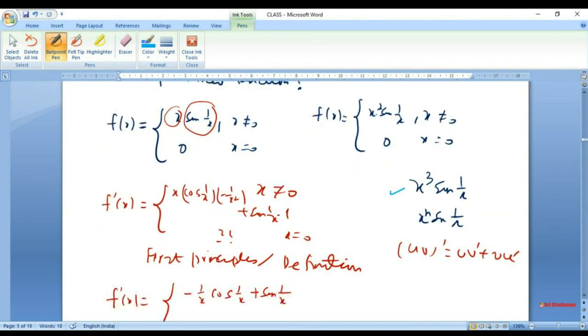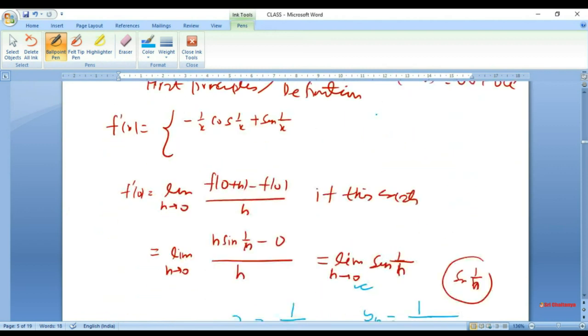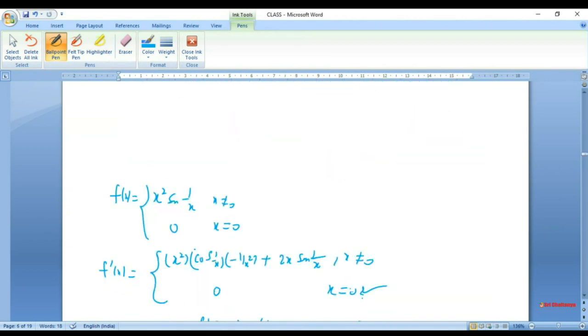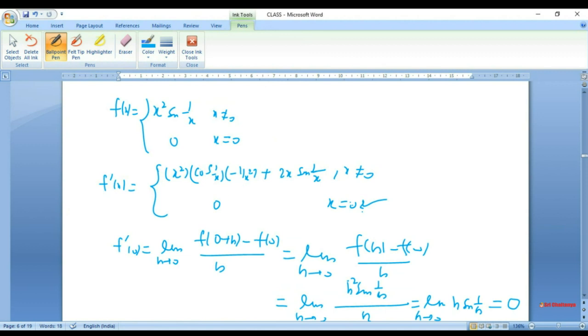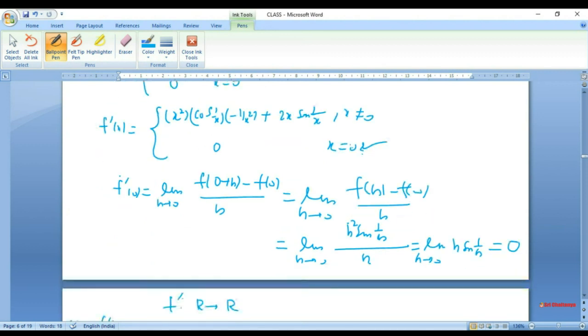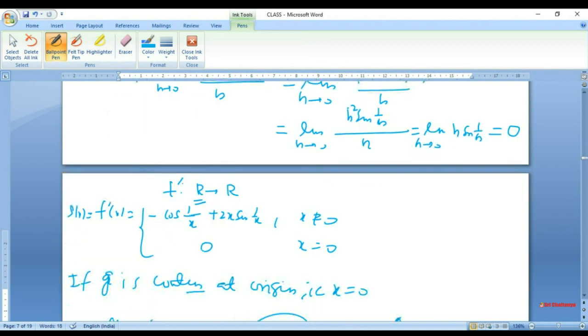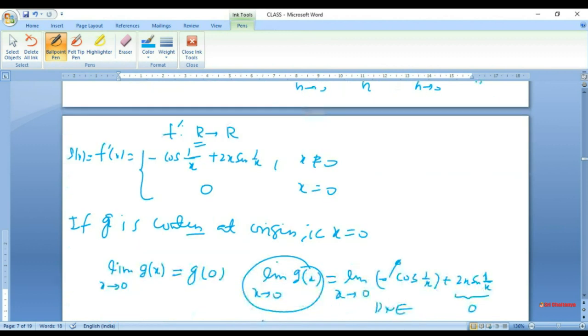When you move to x squared, then you find that f becomes differentiable at origin, and so f prime is defined from R to R. So it becomes differentiable at origin, but still f prime is not continuous at origin.